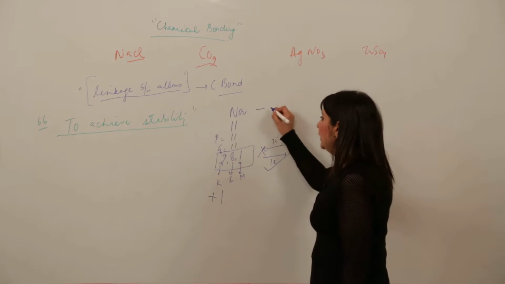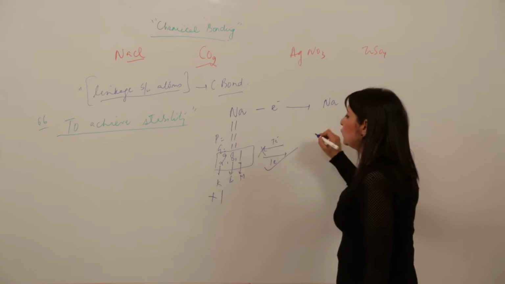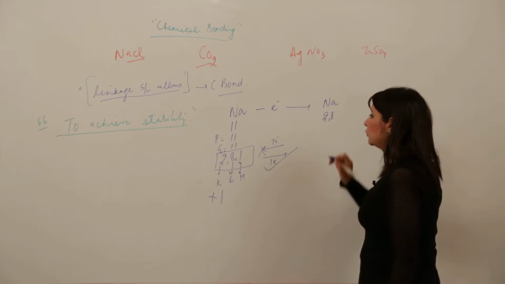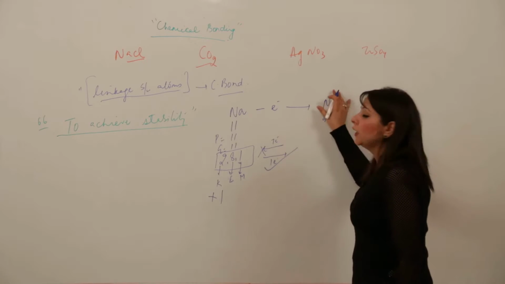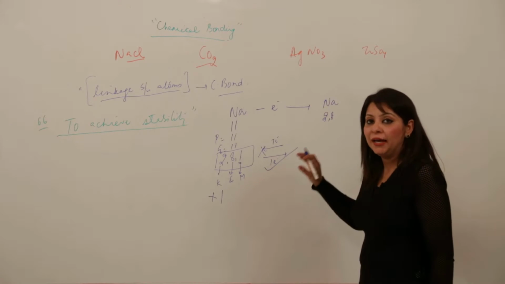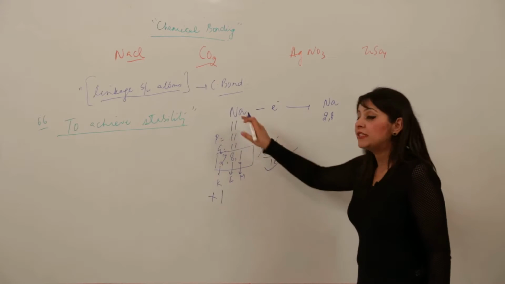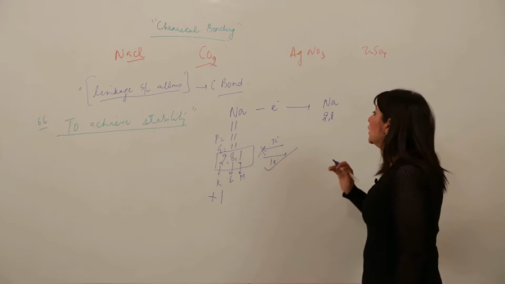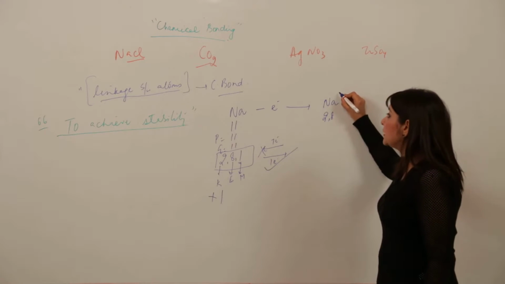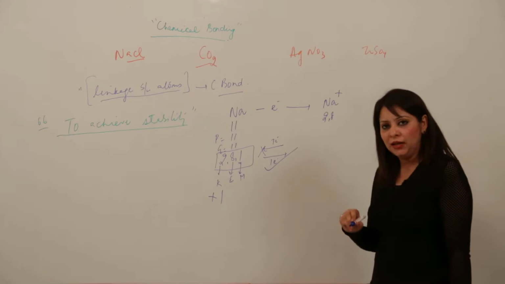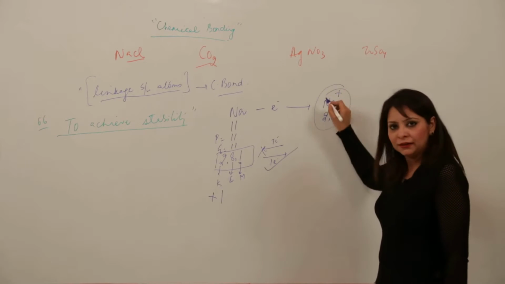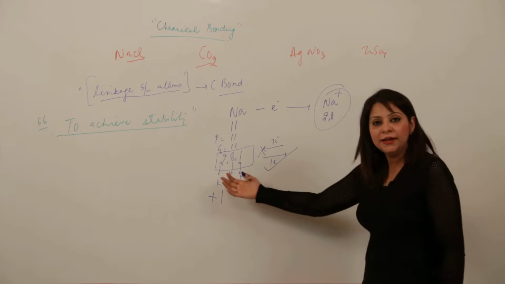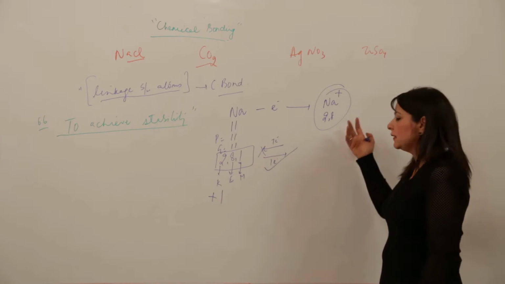So after losing 1 electron, what will be the configuration? See, earlier it was 2,8,1, now after losing it will be 2,8, and it will no longer remain an atom, it will now become an ion, because the number of protons and electrons were the same in it, but after losing, the number of protons and electrons no longer remain the same. Now the positive charge exceeds by 1 unit, therefore it will become Na+, right? Now is it stable? Yes, the answer must be coming to your mind, yes ma'am, it is stable now. Earlier it was 2,8,1, after losing 1, it is stable.